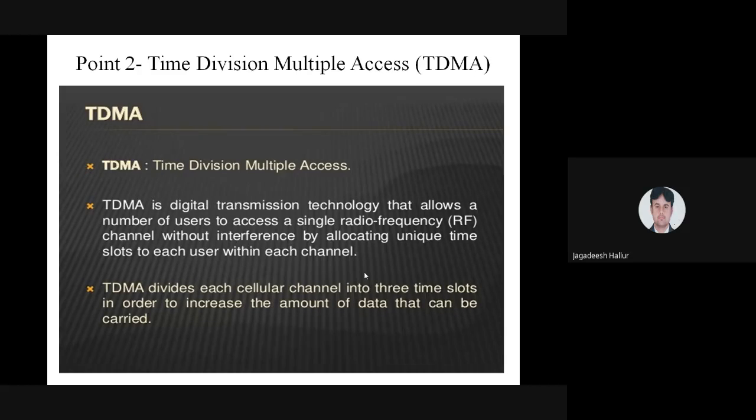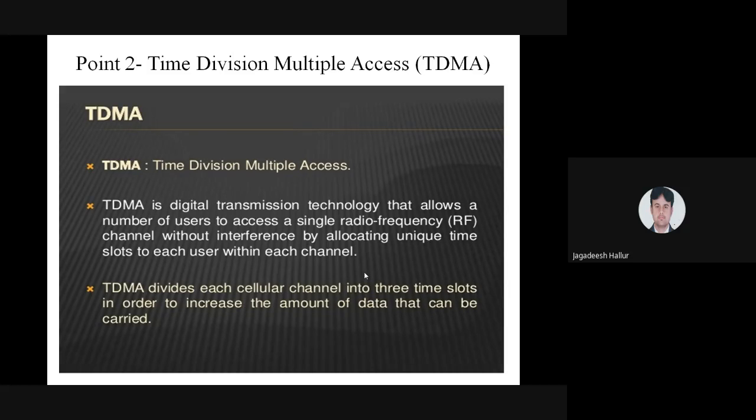This is a digital technique we have started. FDMA is an analog technique and TDMA is the conversion from analog to digital. A single radio frequency is allocated with different time slots. That is what time division multiple access is.